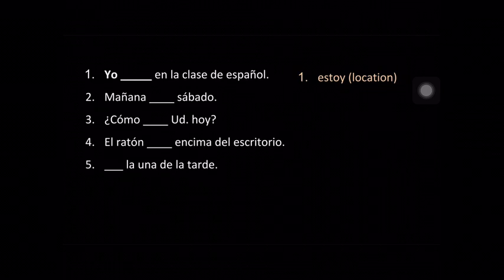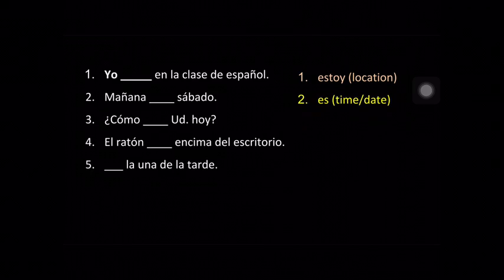Tomorrow is Saturday. So you have to ask yourself, okay, what am I doing here? I'm actually talking about the time or the date. I'm not talking about how you feel where you are, so I'm not using estar. I'm going to default to ser. So it's actually going to be es. Whenever you're talking about inanimate things, if it's singular, use es. If you're talking about inanimate things and it's more than one, then you'll probably use son. But I'm talking about the date, which is essentially time. I'm using es.